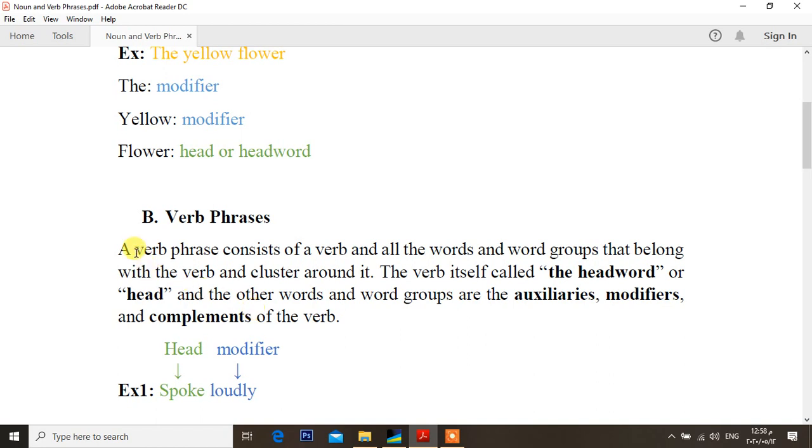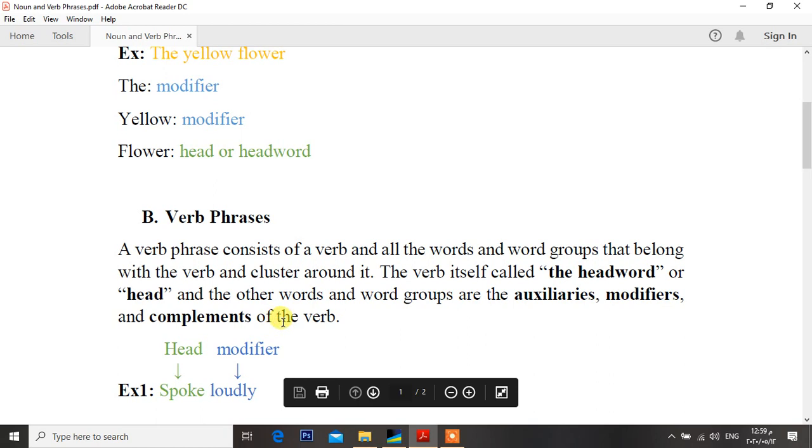I'll repeat the definition again. A verb phrase consists of a verb and all the words and word groups that belong with the verb and cluster around it. The verb itself is called the head word or head, and the other words and word groups are the auxiliaries, modifiers, and complements of the verb.